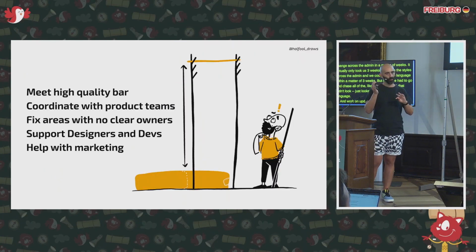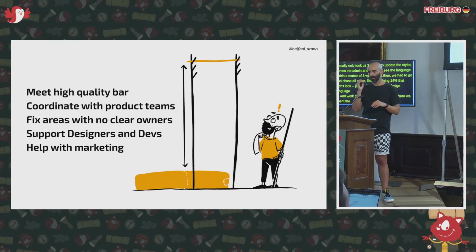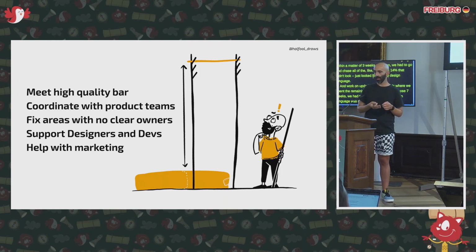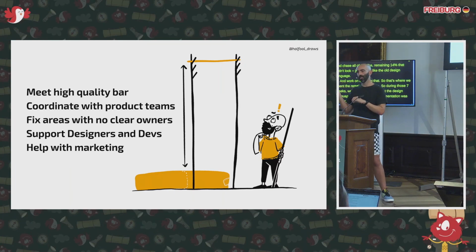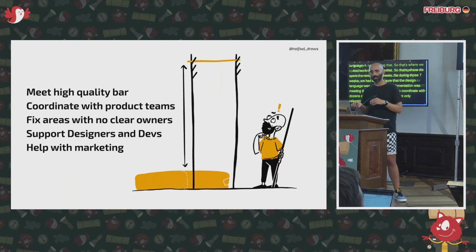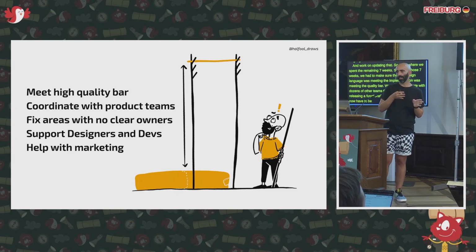During those 7 weeks, we had to make sure that the implementation was meeting our quality bar. We had to coordinate with dozens of other teams that were not only releasing new functionality for summer editions, but now had to be guided through how they could adapt those features to the new design language. We had to become owners of multiple areas that had no clear ownership.